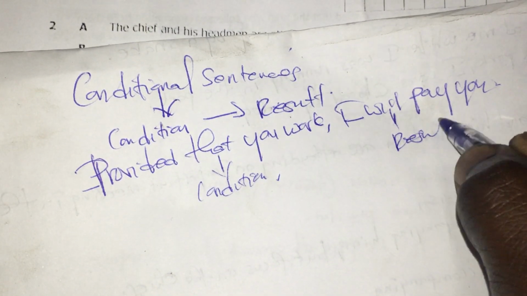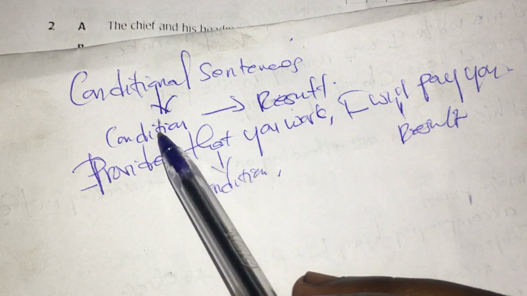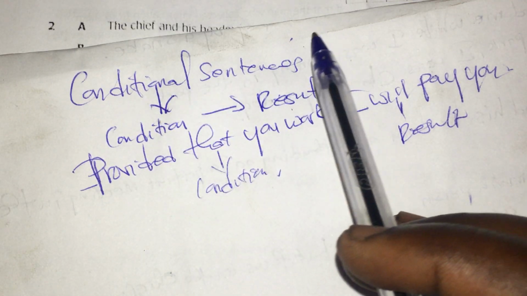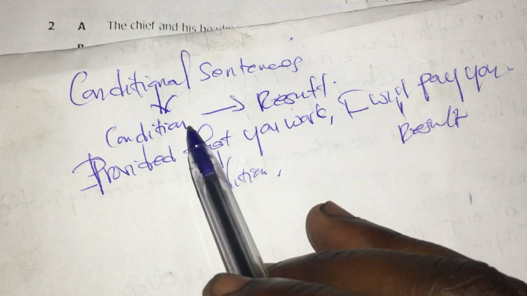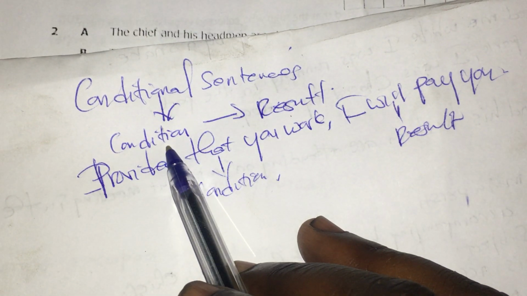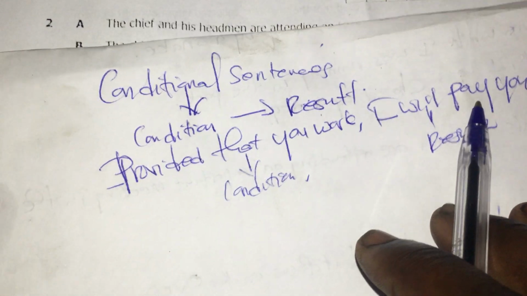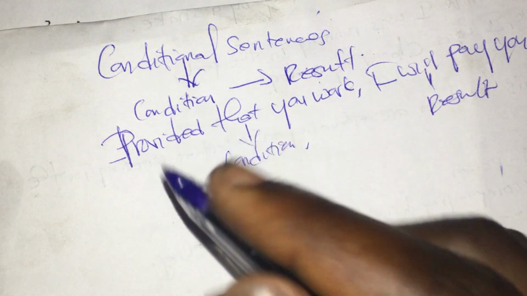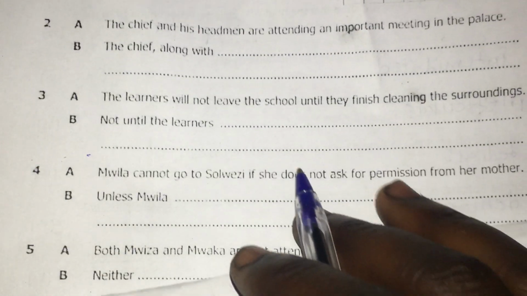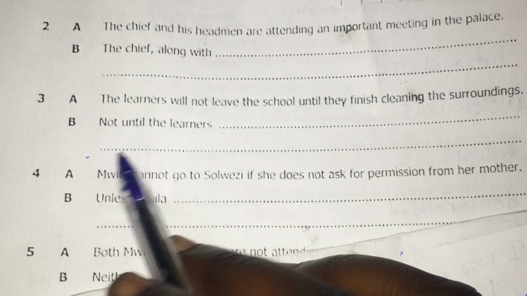So this is our result. So these are rewrites involving conditional sentences. And conditional sentences contain two things, which are the condition and also the result part. Now you have to understand that these rewrites have a helping word, which is not until.